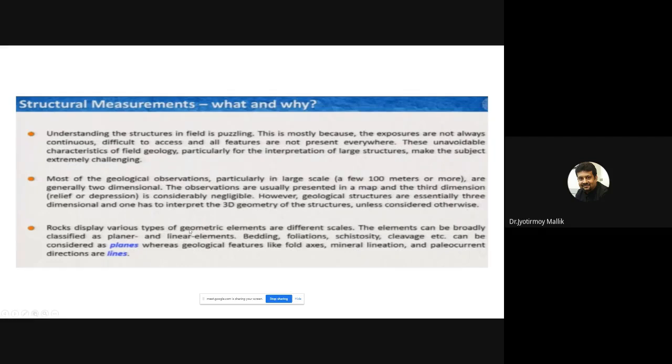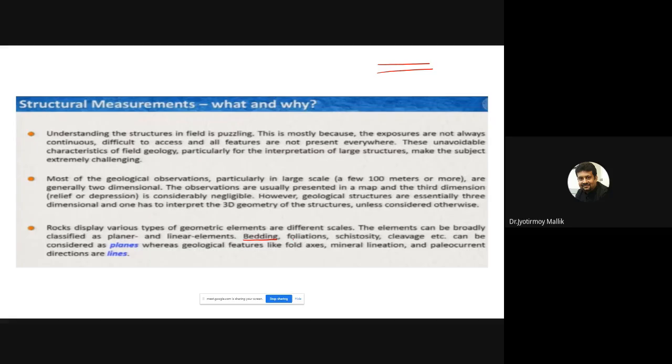Rocks display various types of geometrical elements at different scales. The elements can be broadly classified as planar or linear elements. We talked about them. So linear elements are called lineaments, as we say. Now, bedding, foliation, schistosity, cleavage. I hope you are familiar with all these terms. Bedding. This is mostly a sedimentological nomenclature. Bedding means any rock unit, a bed.